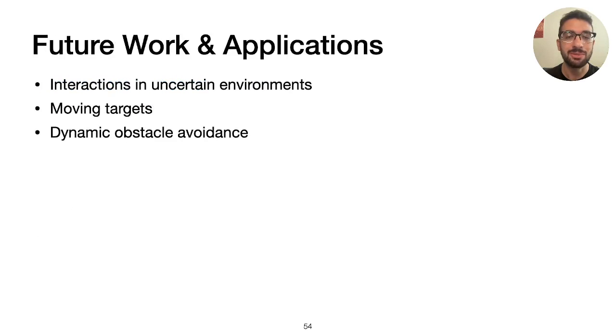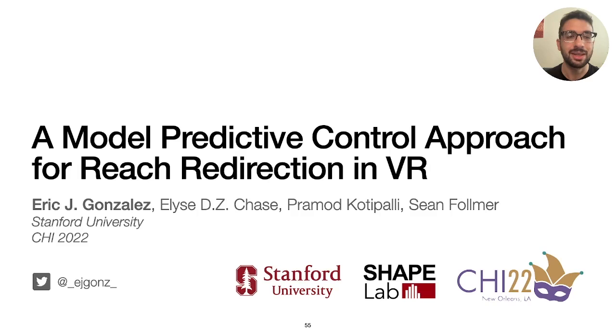Furthermore, in the future we aim to explore scenarios that better leverage the dynamic, closed-loop nature of MPC, such as redirected interactions in uncertain environments, reaching for moving targets, or avoiding dynamic obstacles in the real world. In conclusion, we believe that with its generalizability and flexibility, MPC is a promising step towards more effective, dynamic, and customizable redirection strategies.